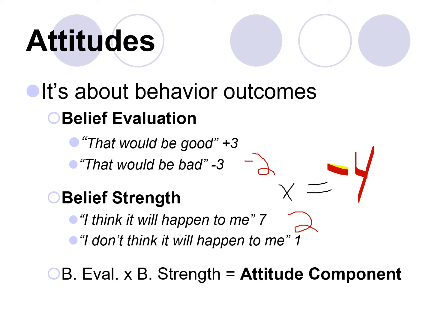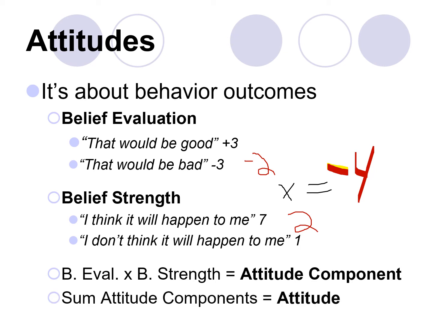So for this person, one component of their attitude would be negative 4, and what we're going to do is sum, and by sum I mean add up, all of those components to see what this person's attitude about smoking is. So if we're talking about, say, being more popular because you're smoking, the cool kids smoke, and that was a 2 for them. That was a 2, and they think that is pretty likely to happen, which is a 4. Well, that will, for them, equal a positive 8.